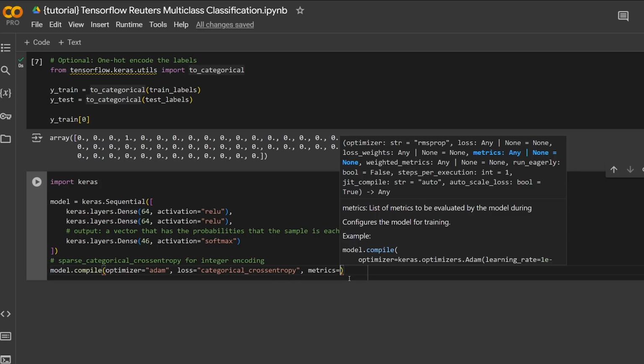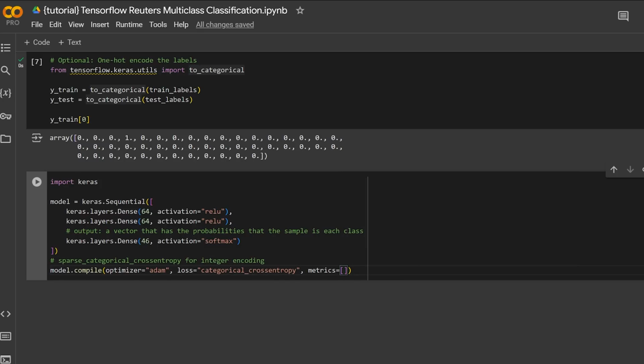Just like always, we can define multiple metrics, but one of the metrics that you can usually use for this particular problem is the accuracy, which is actually the same metric that we mentioned last time, which is the number of correct predictions over the number of total predictions. We're still doing classification in general, so this is still a metric that makes sense for this particular problem.